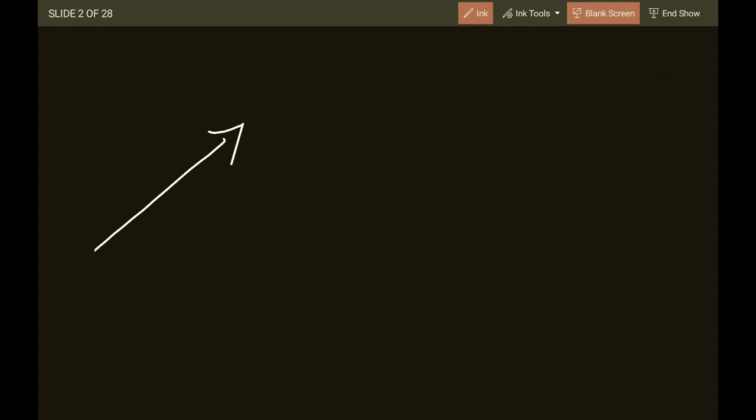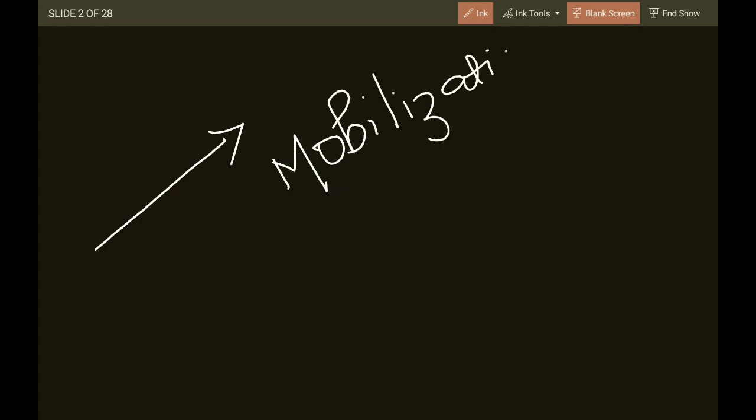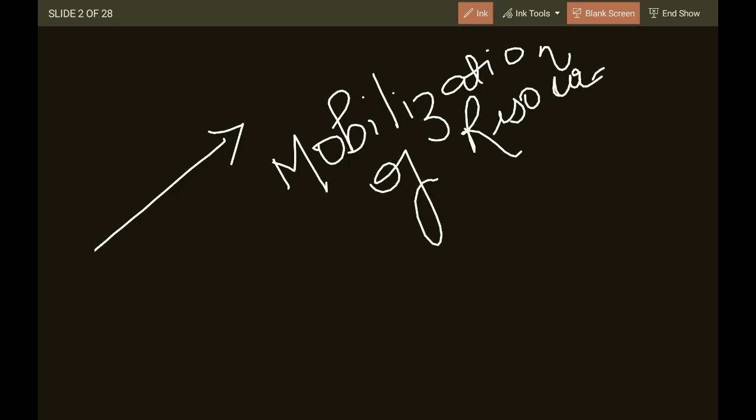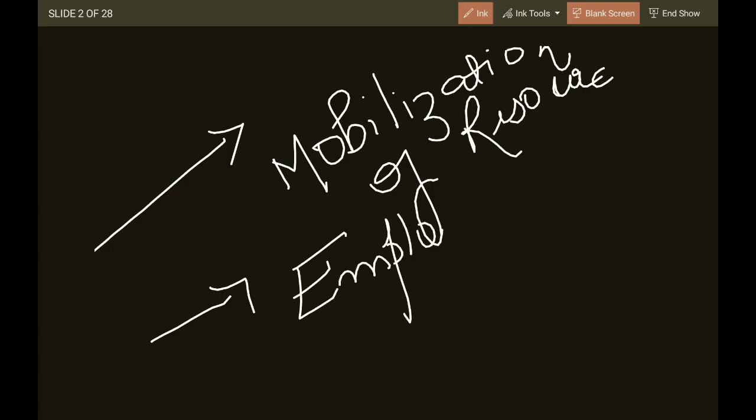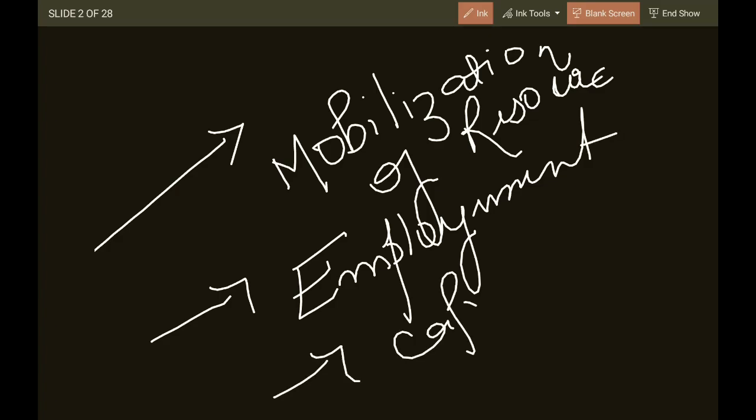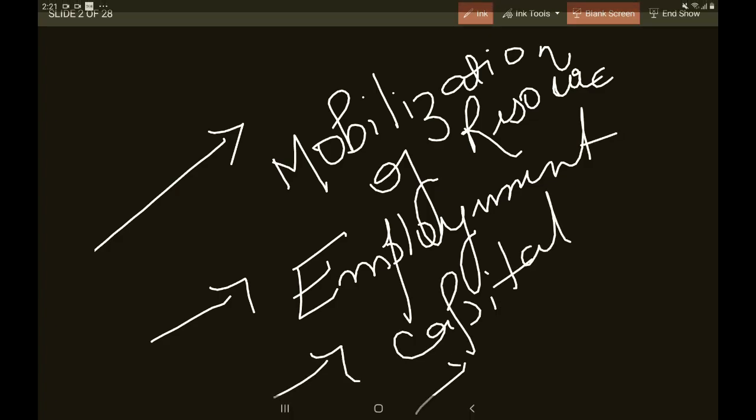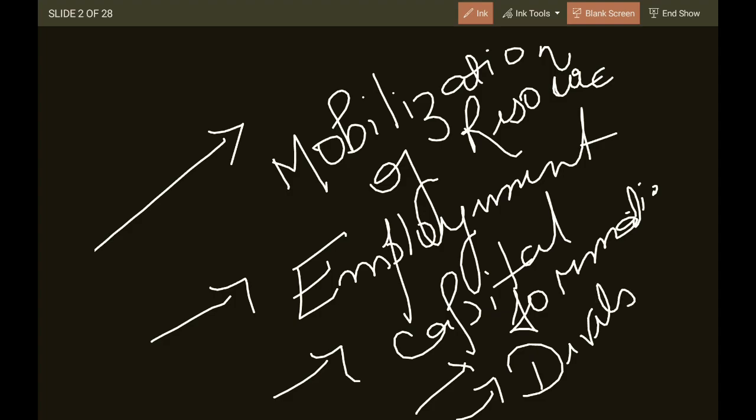First, the most important point is mobilization of resources. The resources should be mobilized effectively from one place to another. Then employment generation, employability, capital formation, and development of infrastructure.